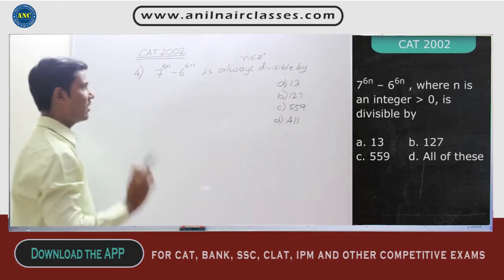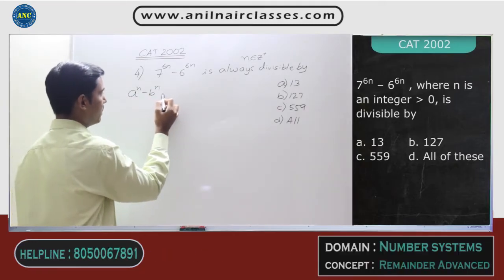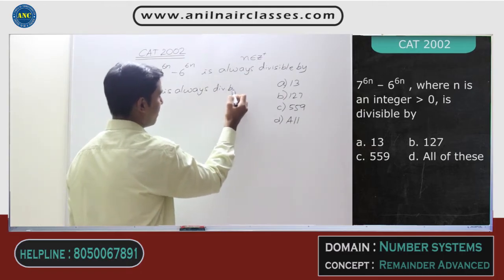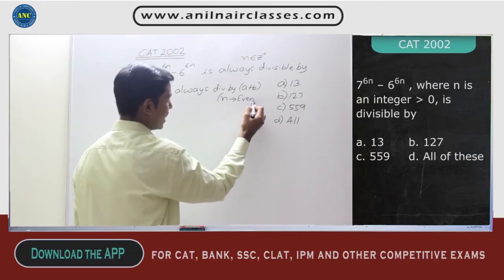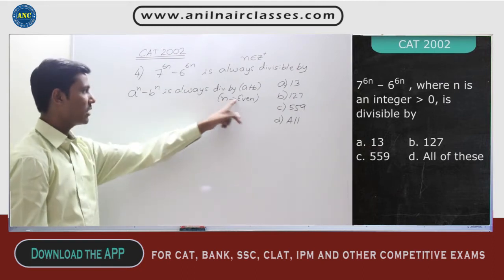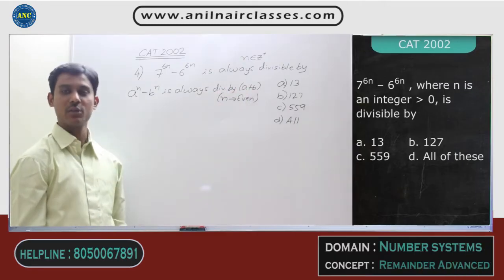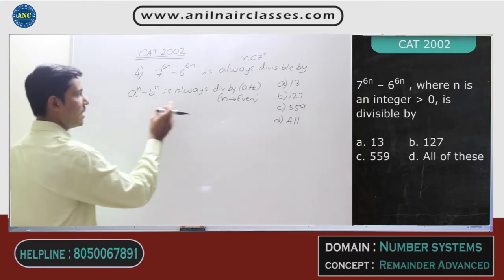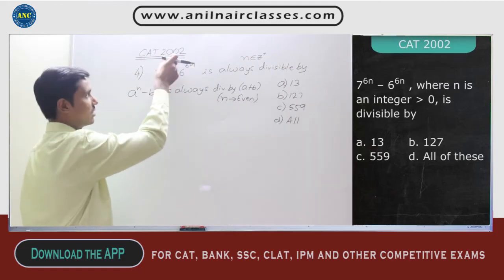Now see here, a very easy way of solving. We know that a power n minus b power n is always divisible by a plus b if n is an even number, right? Just for example, put n value as even number 2. a square minus b square is a plus b into something, so it should be divisible by a plus b. That means the power should be even. 6n is also an even number.